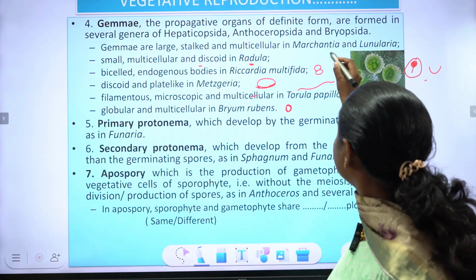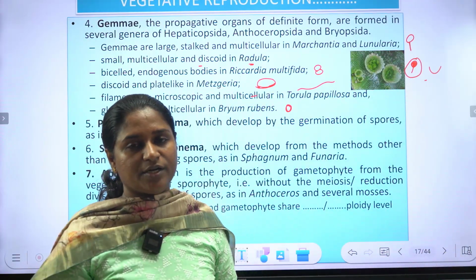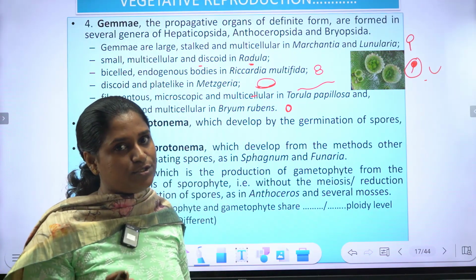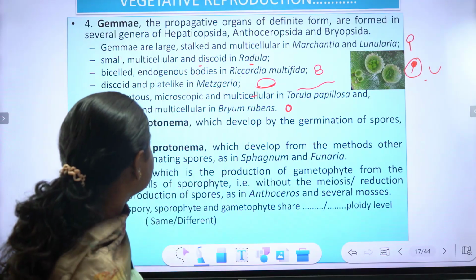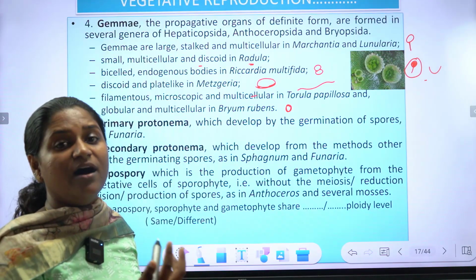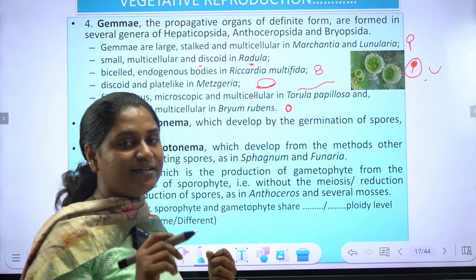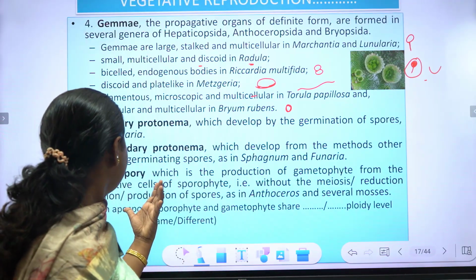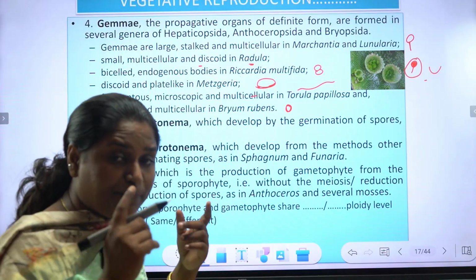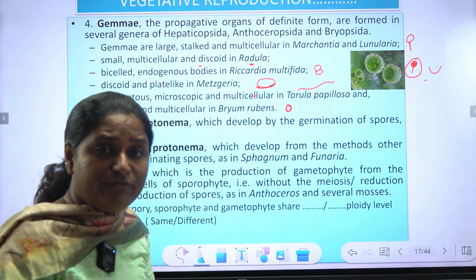Gemmae are large, stalked. ഉണ്ടല്ലേ, ഇങ്ങനെ സ്റ്റോക്ഡ് ആയിട്ടുള്ള ലാർജ് സ്ട്രക്ചറാണ് മാർക്കാൻഷ്യയിലും ലൂണുലേറിയയിലും. Even the presence of the gemmae or the type of the morphology of the gemma cup can be used as a tool to classify the bryophytes. And this gemma can germinate into a new individual. And the primary protonema, another mode of development, the primary protonema which develops by the germination of spores as in Funaria. This primary protonema which is germinating from the spore is also showing the vegetative mode of development.